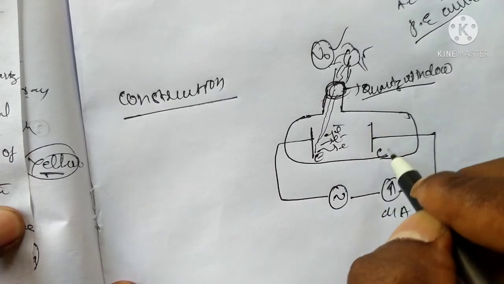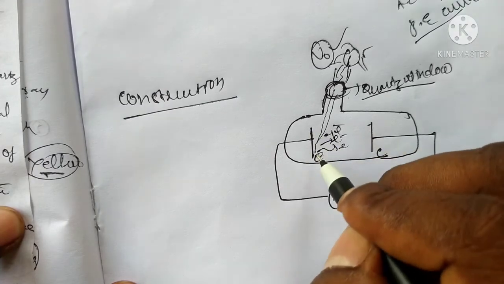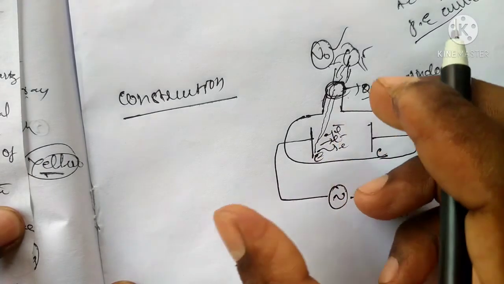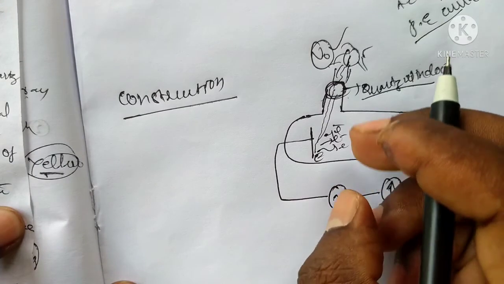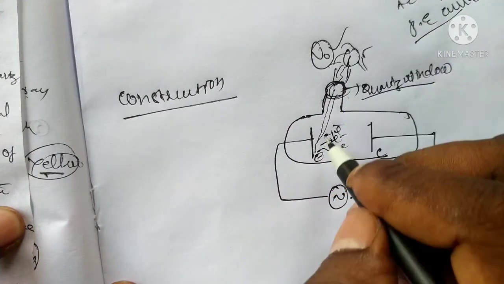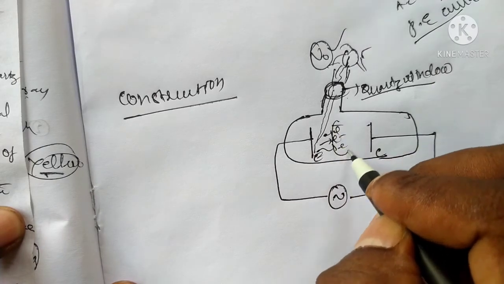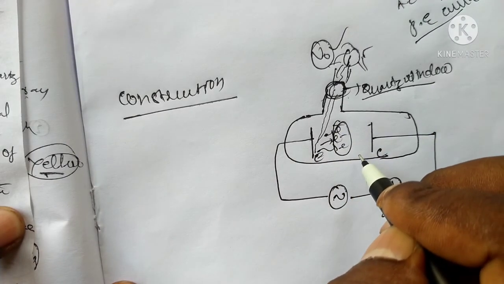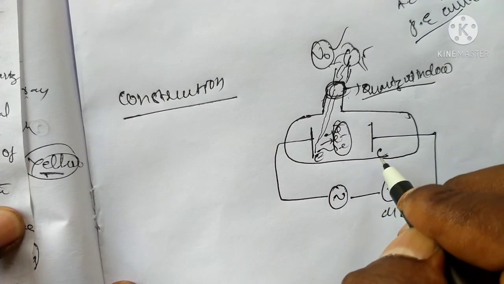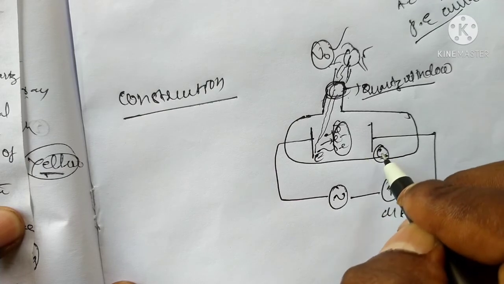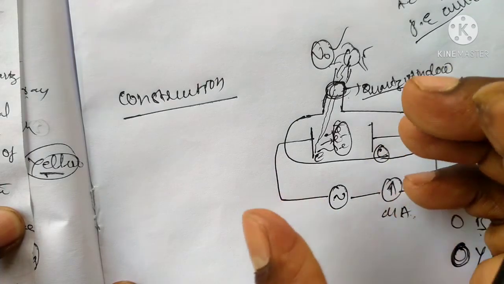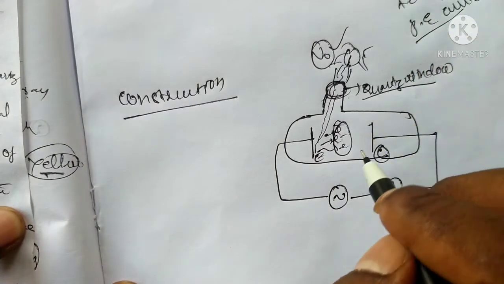This is the duty of the emitter: it absorbs the light and ejects the electrons. These ejected electrons are collected by the collector. The duty of the collector is only to collect the electron flow.